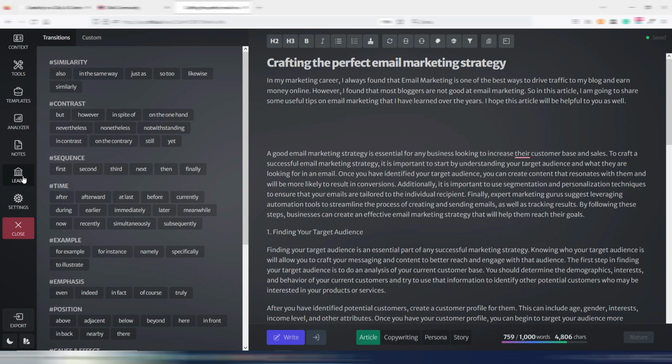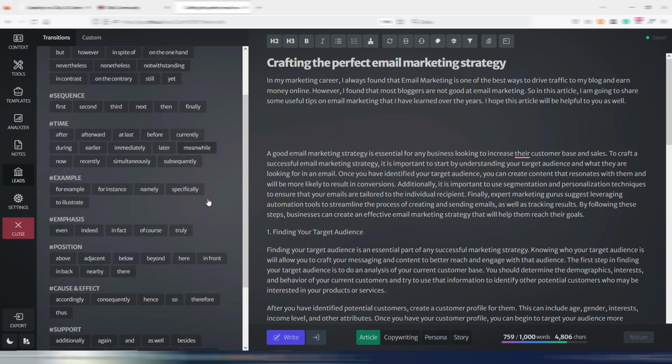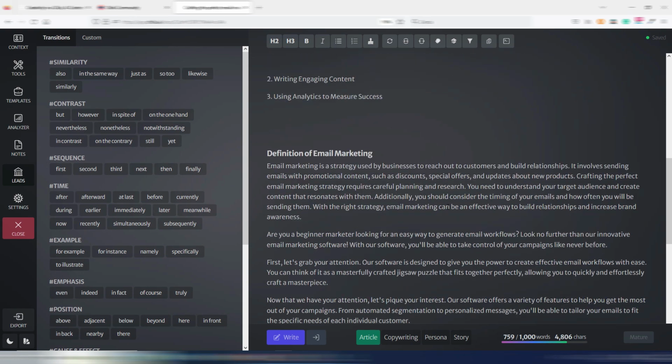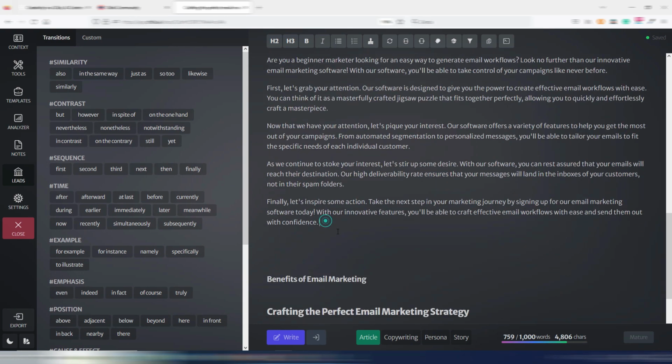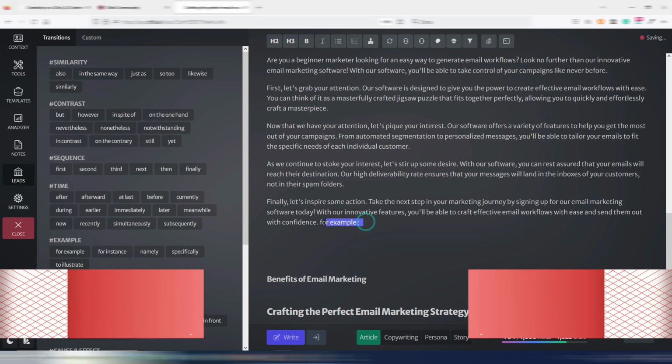One is this leads tab, because here you have some leads. And leads are really interesting because, for example, you can use them to follow some paragraph. Let's say you want to add something here. You can click this, for example, and Chibi will use, for example, to write something else.